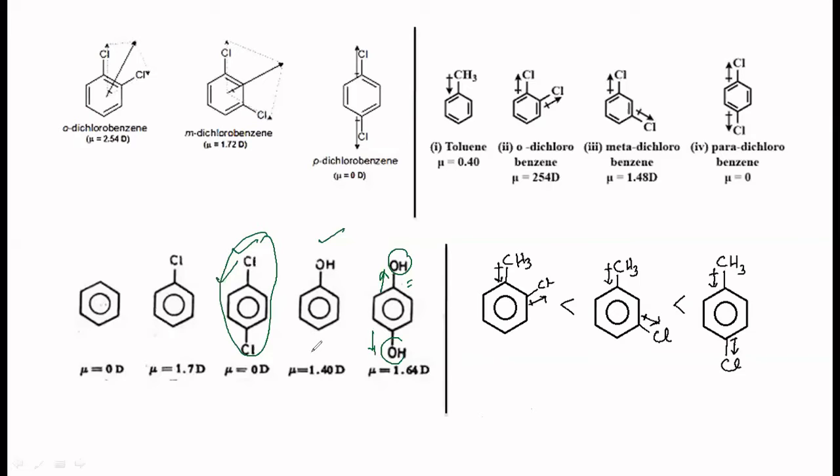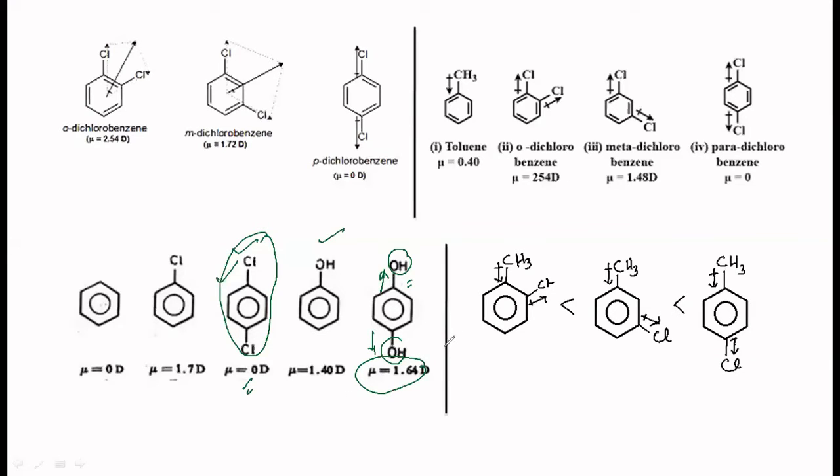It's phenol, with OH groups attached at the para position. Both are similar, isn't it? Dichloro and dihydroxy, they're at the para position. One has got dipole moment 0, another one has got very high dipole moment. Highly polar molecule, correct? We'll take one or two questions, and I will explain it there.